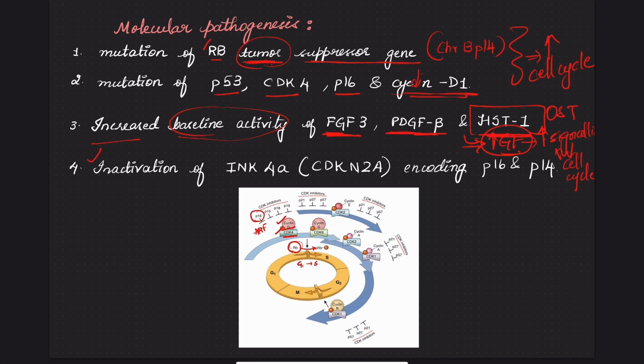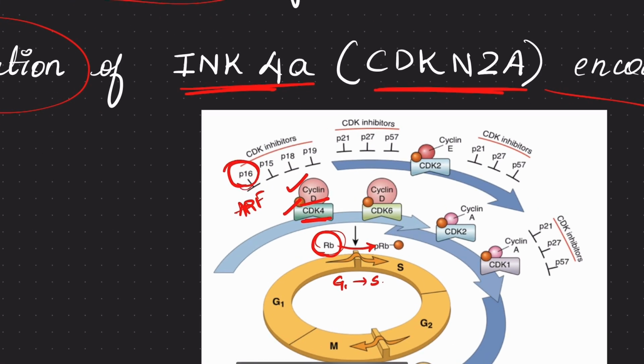And there's inactivation of INK4A, also the CDKN2A gene. This CDKN2A gene encodes for P16 and P14, which are again involved in the cell cycle. When P16 and P14 are lost, the checkpoint on the cell cycle is lost, and hence the cell proliferates uncontrollably.